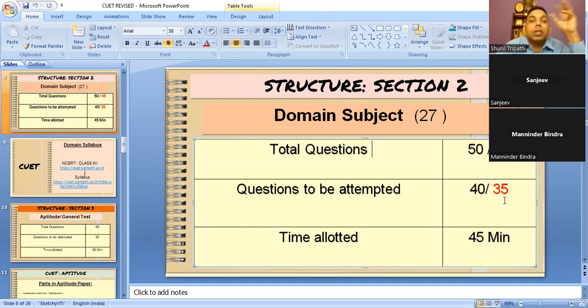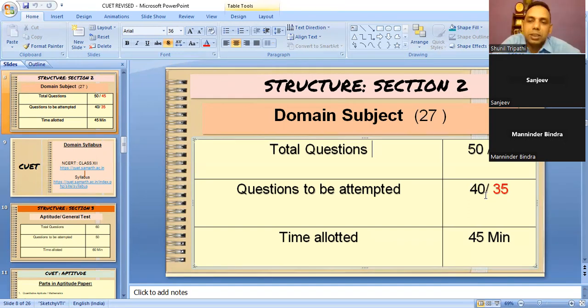If a subject has calculations, there will be 45 questions and the bacha is supposed to do only 35 questions in 45 minutes. In theoretical subjects, there will be 50 questions and the bacha is supposed to do 40 questions in the given 45 minutes. Last year, every subject had 50 questions and the bacha was supposed to do 40 questions, but there were a lot of queries and suggestions to NTA that in some subjects the bacha cannot do this many questions.